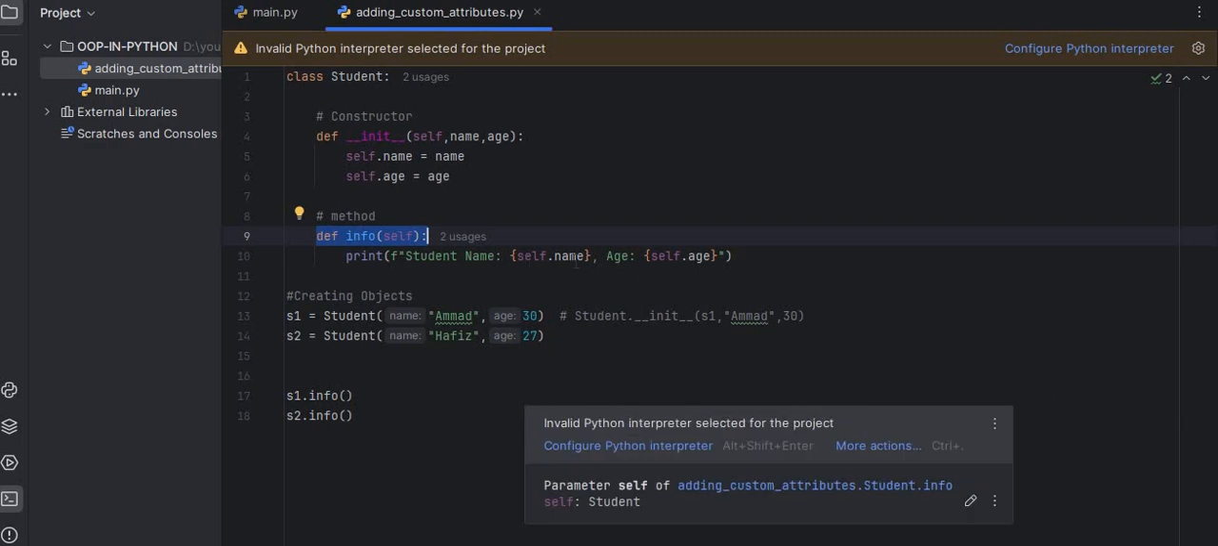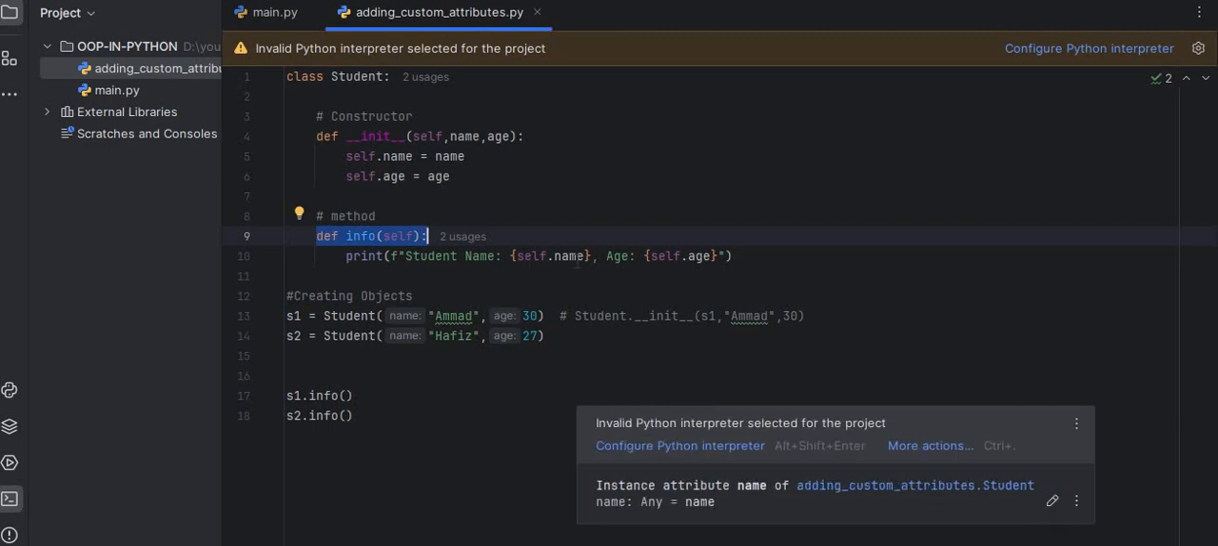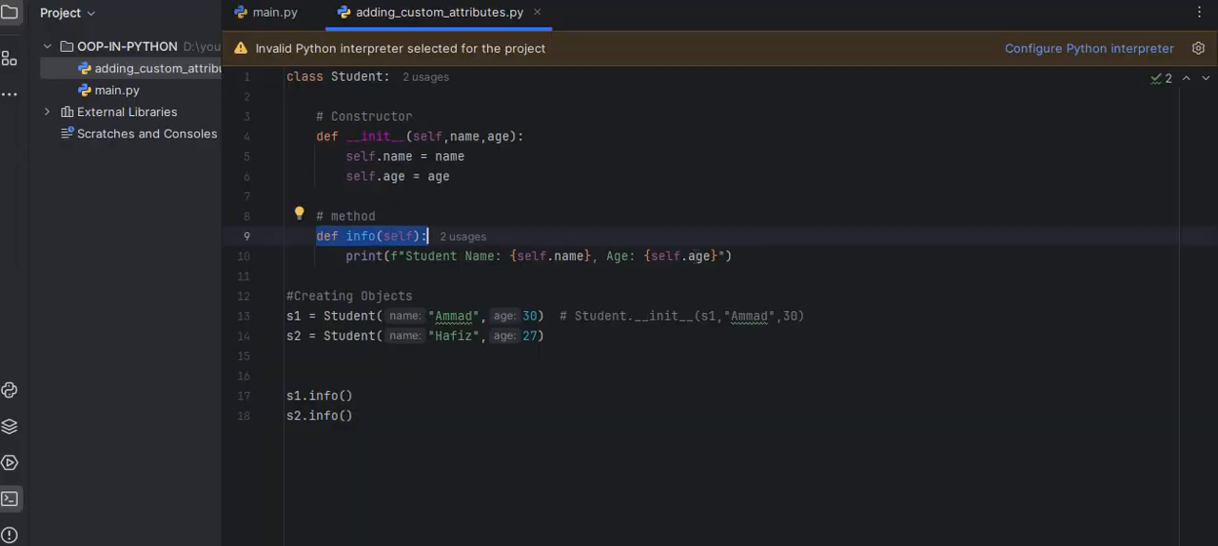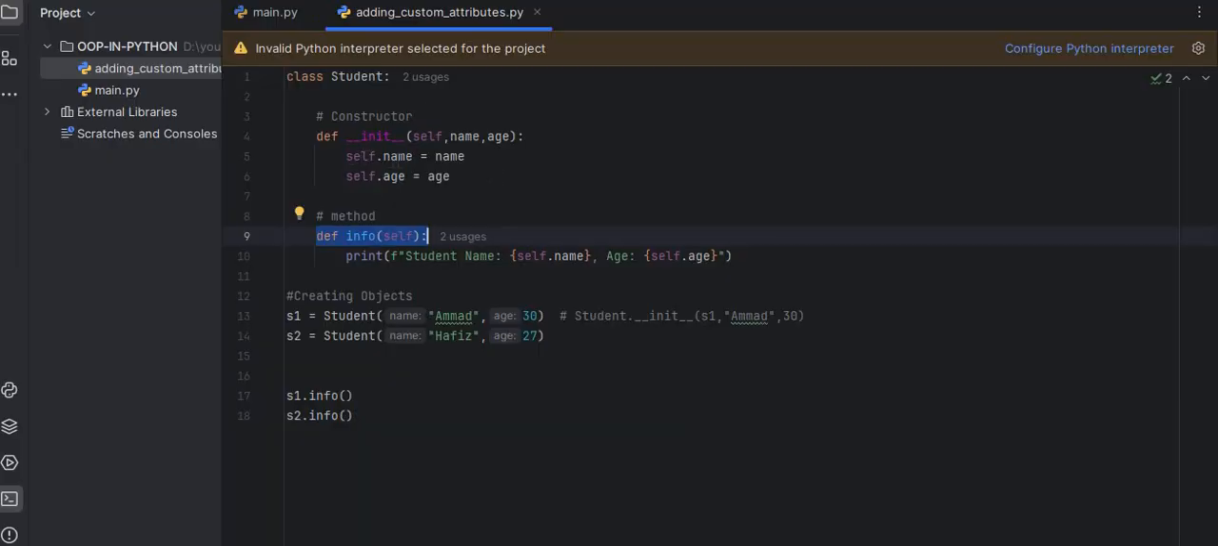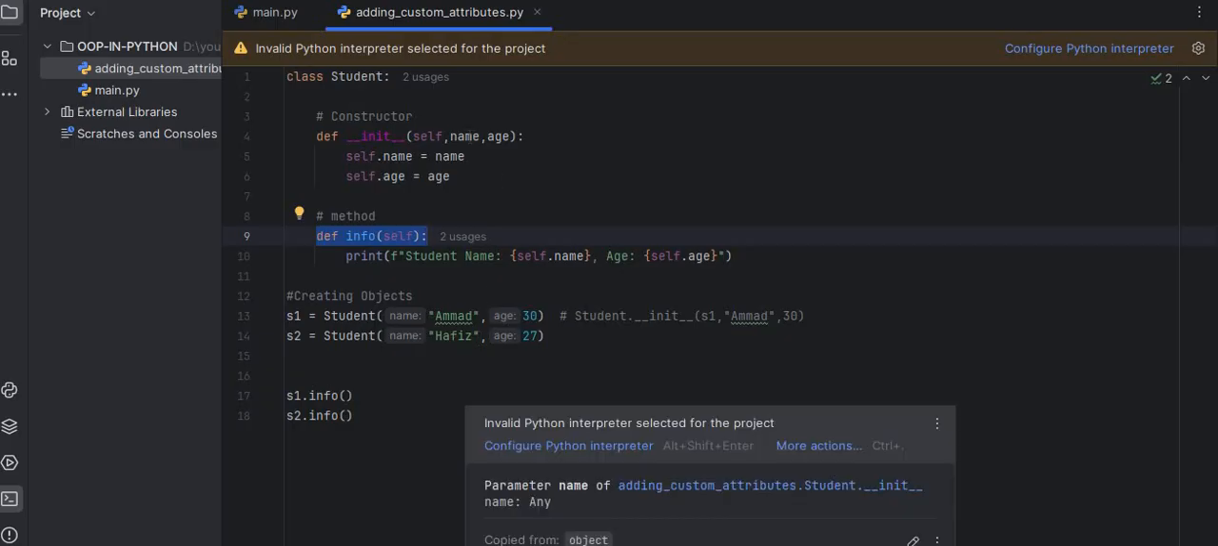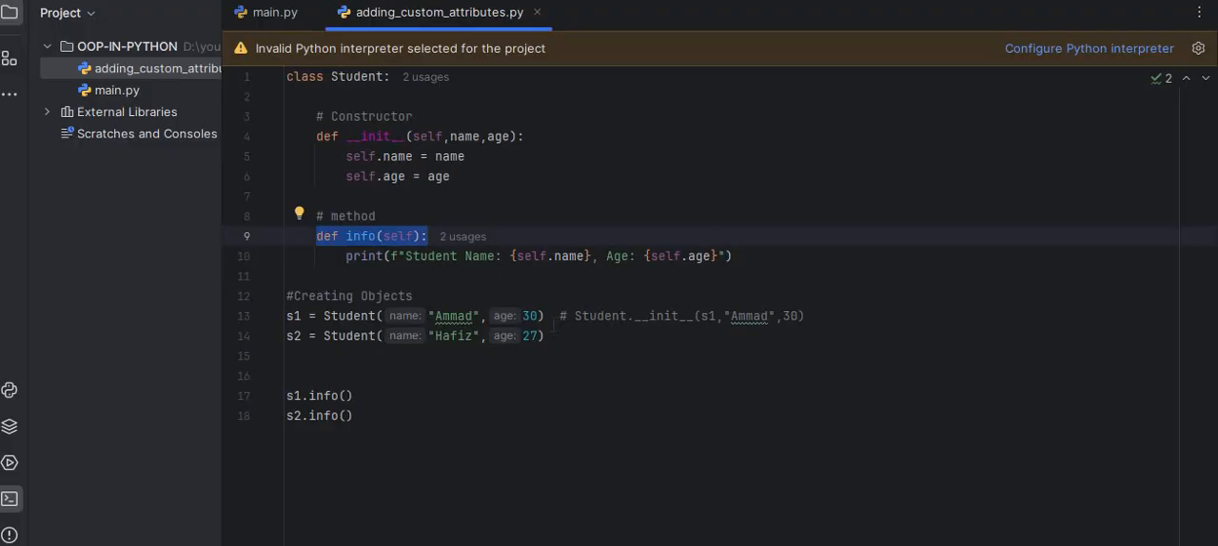Here self.name gets the name stored for that object, and self.age gets the age stored for that object. We are storing the name and age from the user. The user passed Ahmad and Hafiz, and this will pass to that, and here we store it. And on the first object we are passing Ahmad. So here the first time it will print when we call this method.